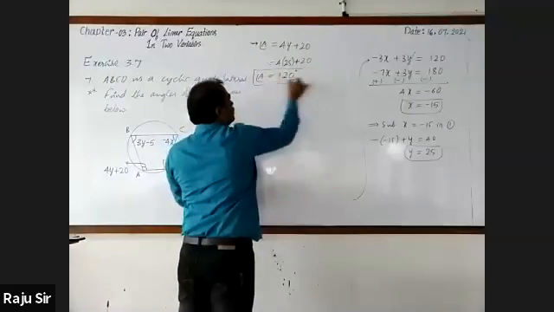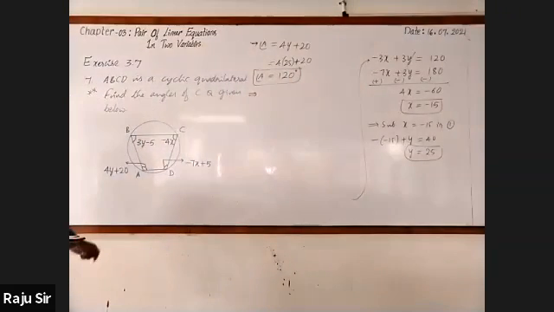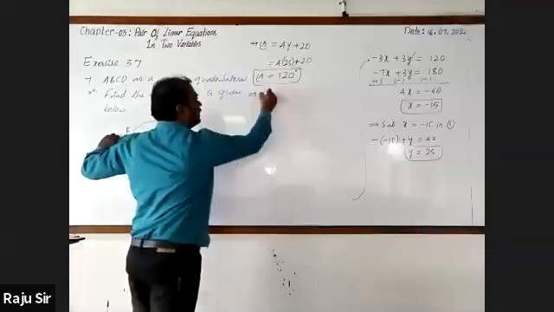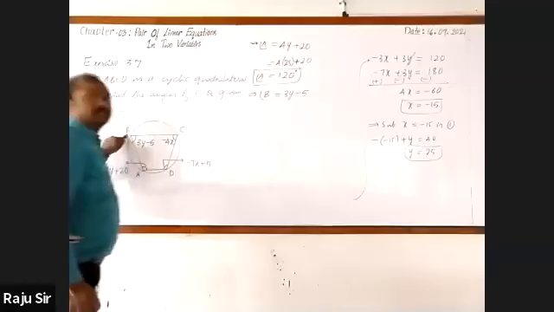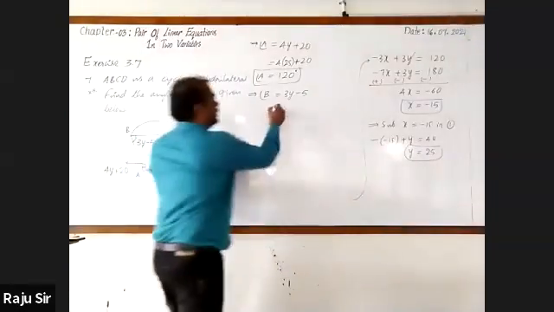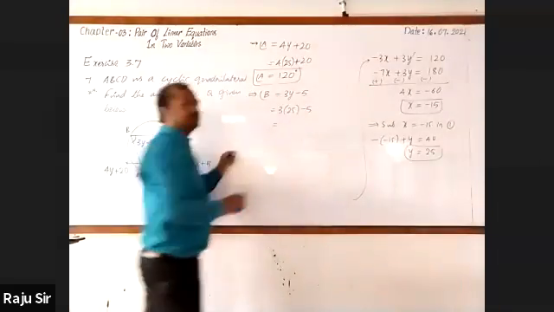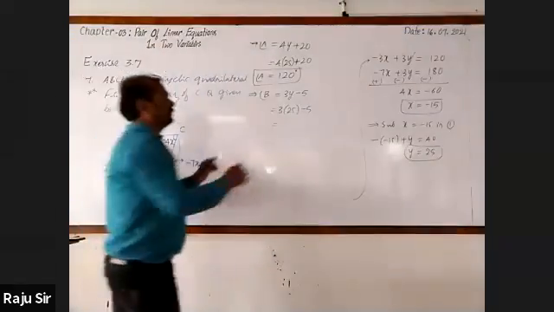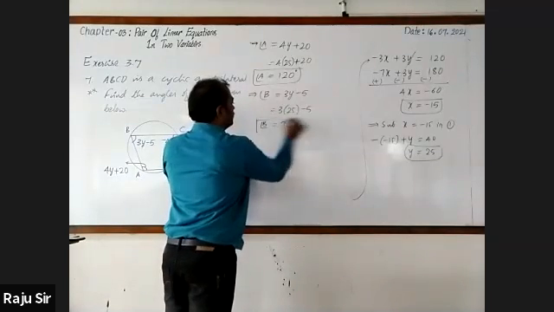Angle A equal to 120 degree. Angle B is 3y minus 5. It is 3 into 25 minus 5. 25 threes are 75 minus 5. It is 70. Angle B equal to 70 degree.